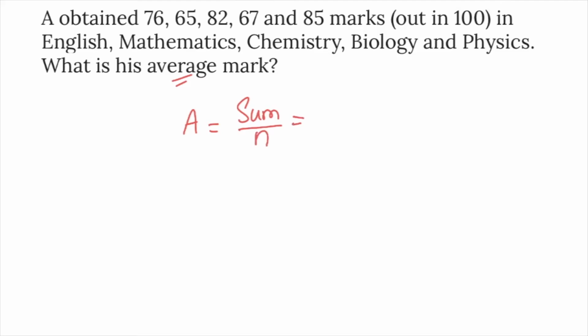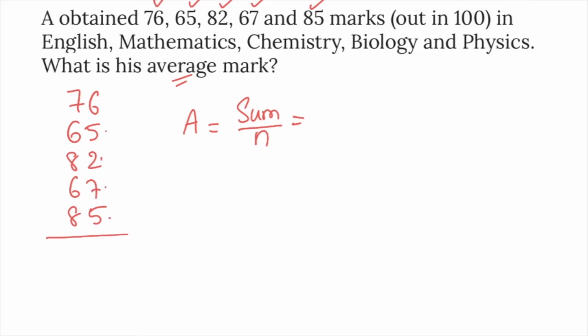Summation, sum of 76, 65, 82, 67 and 85. That is 5 plus 7, 12, plus 2, 14, plus 5, 19, plus 6, 25. 2 plus 8, 10, 16, 24, 30, 37, 375 is the summation.